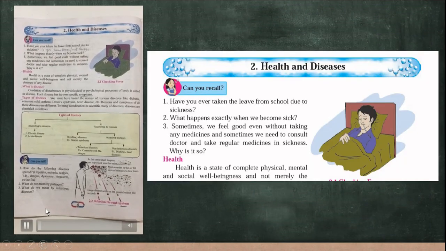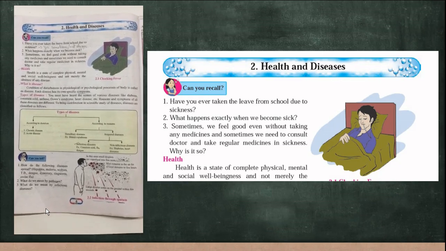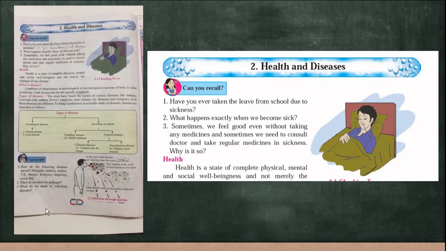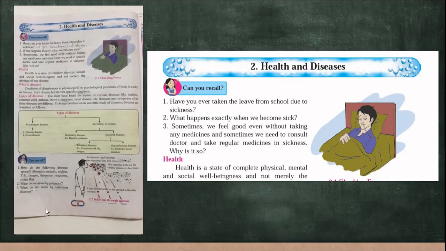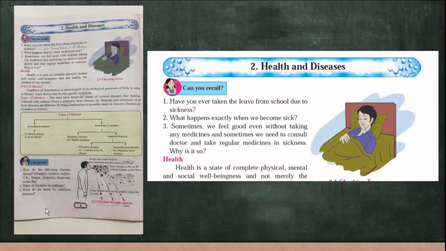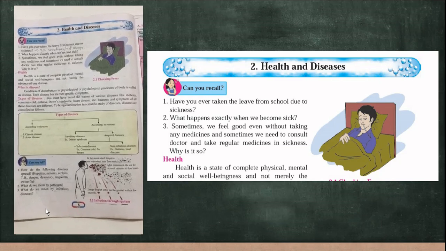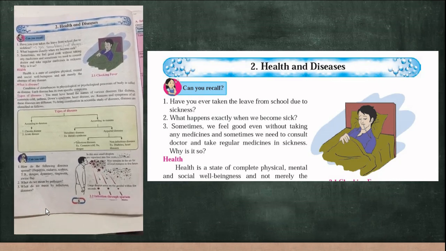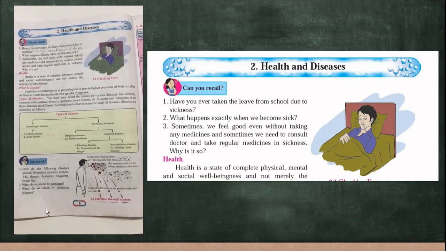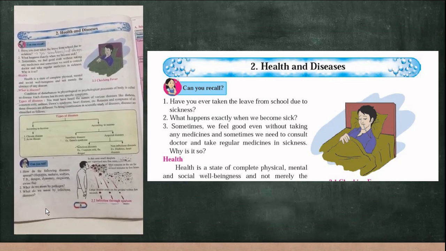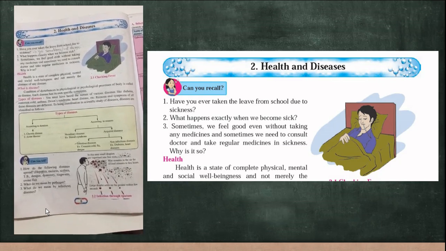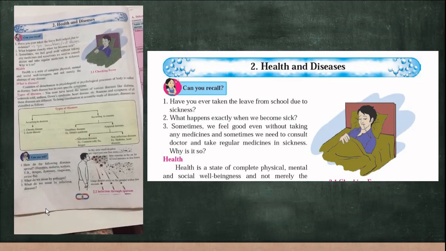Morning. Now, let us start with the second topic, that is health and disease. Health is a state of complete physical, mental, and social well-being, and not merely the absence of any disease. Health is related to your physical state, your mental fitness, and your social state. How do you behave in society? How do you maintain good relations in society? So, health is related to that.